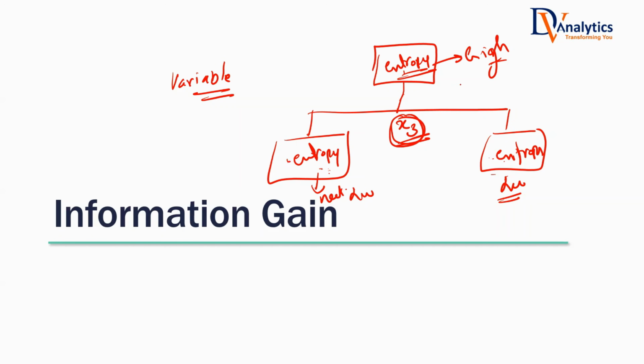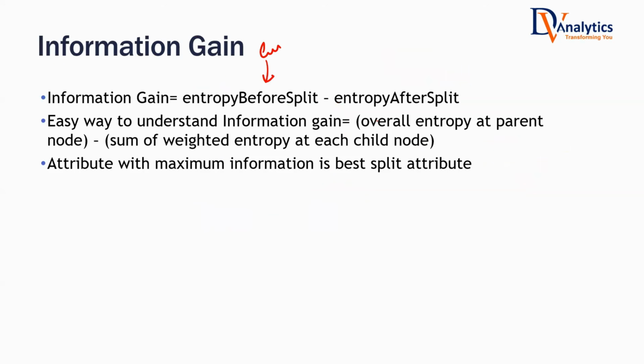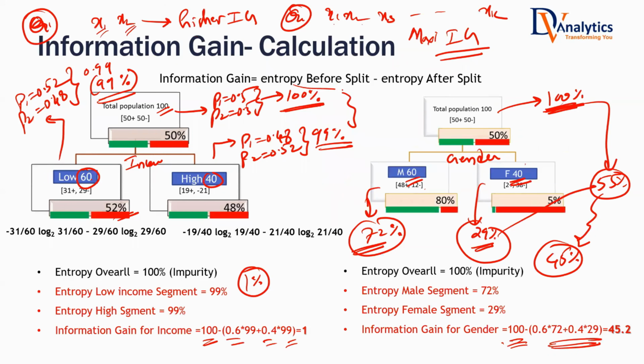Let's say there are only 100 records here. 95 are falling here, 5 are falling here. For this set, entropy is almost 0. But for this set, entropy is high. Do you think information gain will be high in that scenario? I'm giving you a counter scenario to your statement. It is weighted entropy after split, isn't it? Theoretically, entropy before split minus entropy after split. Is it entropy after split of one particular segment or both of them weighted? Think about it.